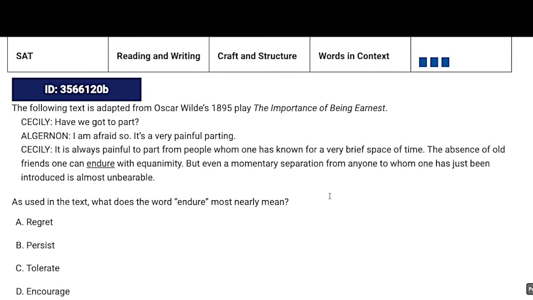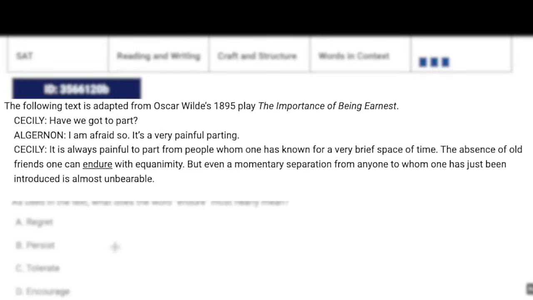Let's get to it. All right, so here, not only do we have an old piece of literature, but it's a play. Like, what is that, right? Anyway, let's read the whole thing. Have we got to part? I'm afraid so. It is a very painful parting. It is always painful to part from people whom one has known for a very brief space of time. The absence of old friends one can endure with equanimity, but even a momentary separation from anyone to whom one has just been introduced is almost unbearable.